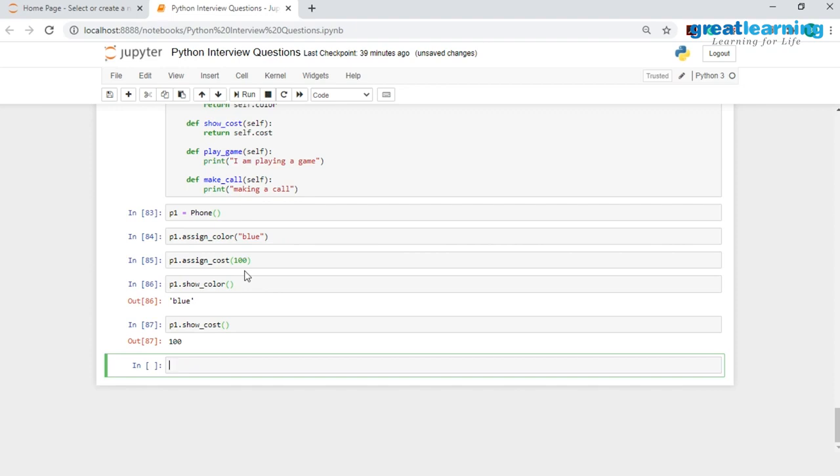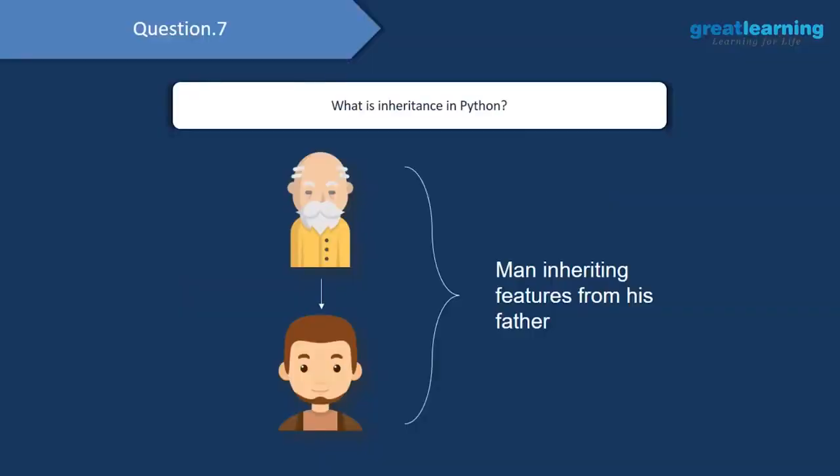So as you see, we have successfully assigned some values, and we have also printed out those values. We have our next question: what is inheritance in Python?